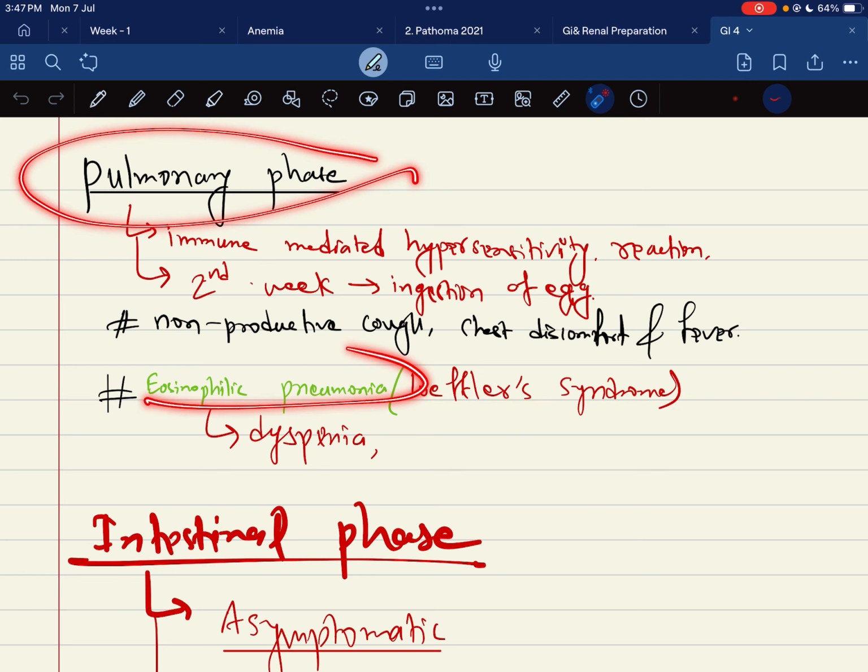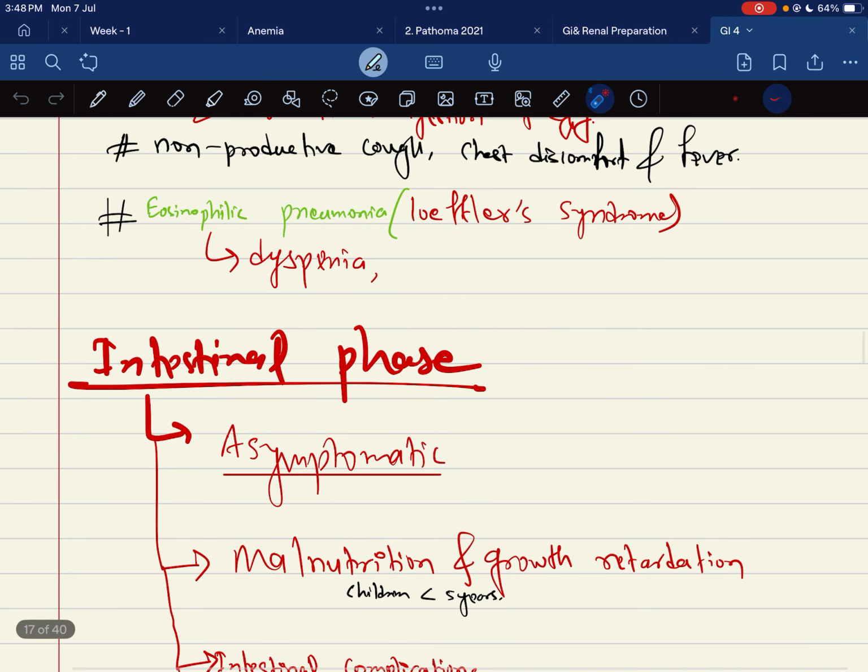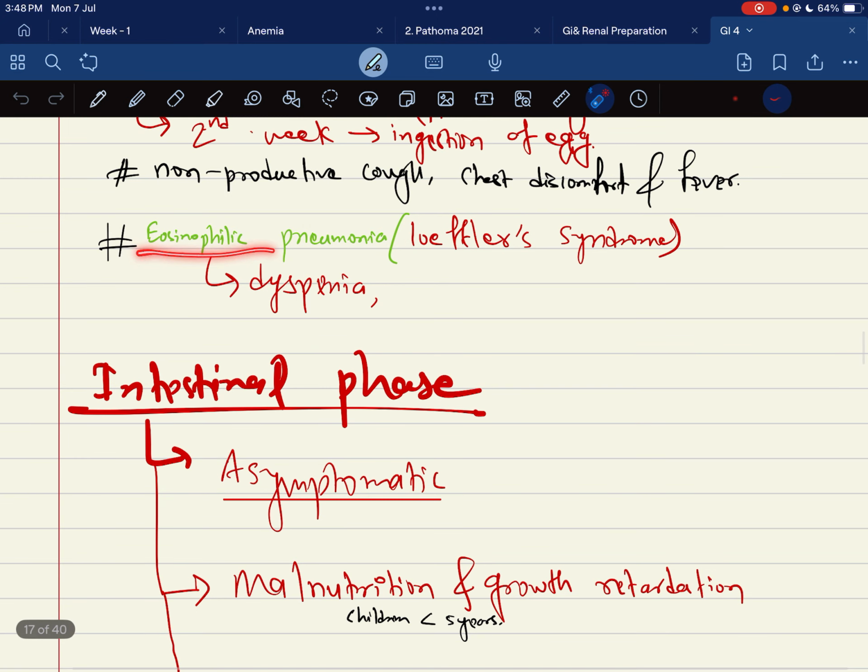There is eosinophilic pneumonia seen, or there is dyspnea seen. This syndrome is known as Loeffler syndrome. Due to this Ascaris lumbricoides, there is eosinophilia in the pneumonia, and that leads to Loeffler syndrome.